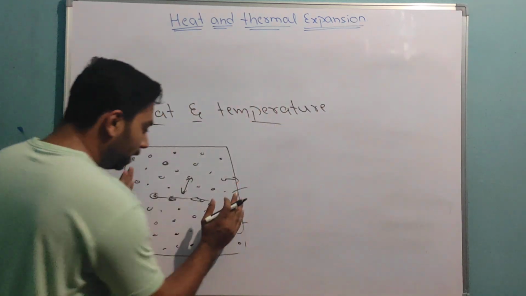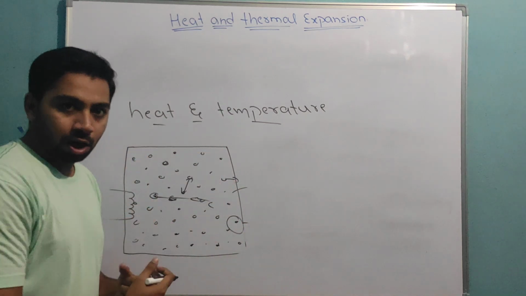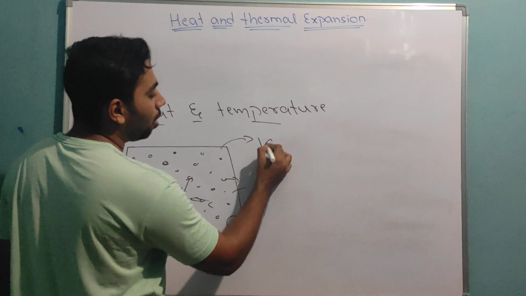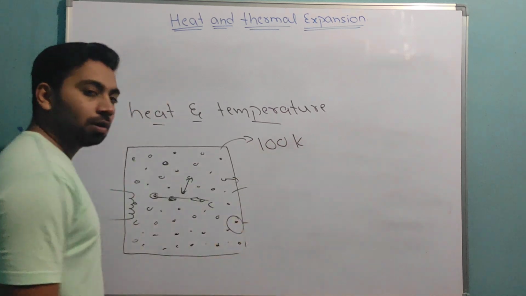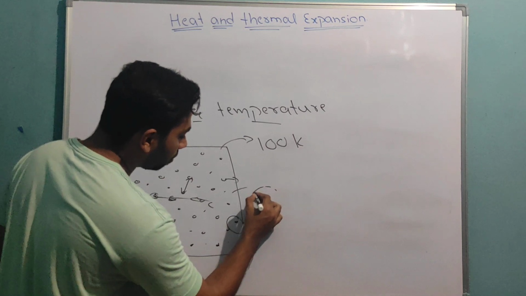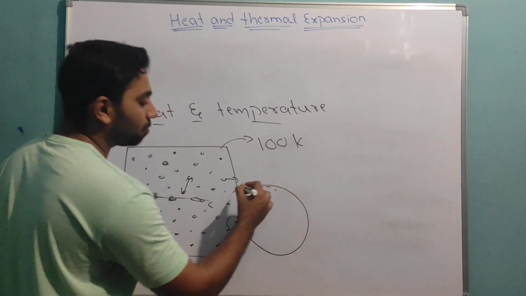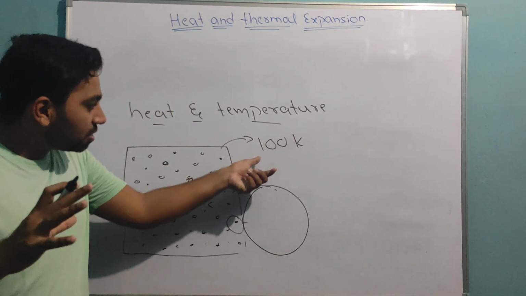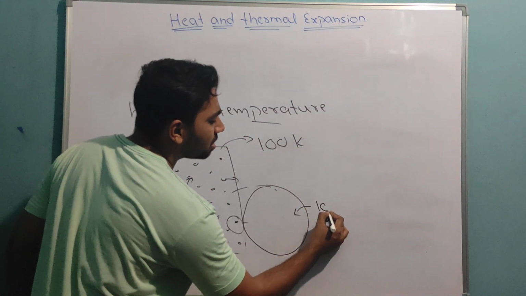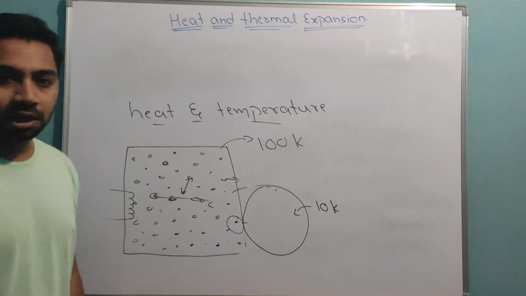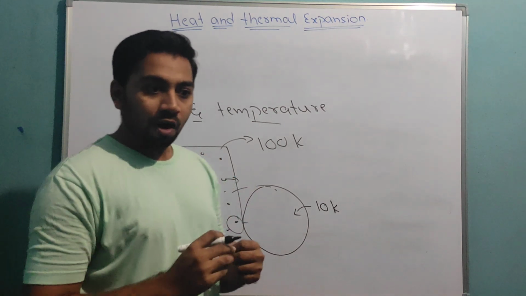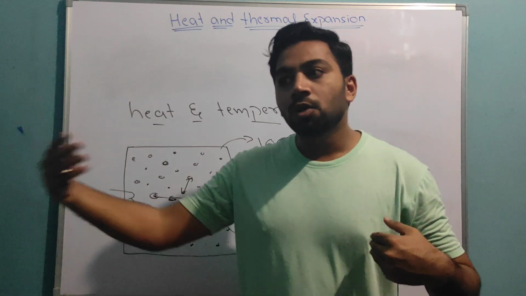See, let's say this body has a temperature of 100 Kelvin. Now I bring one more small body to attach to this, which has a temperature of, let's say, 10 Kelvin.